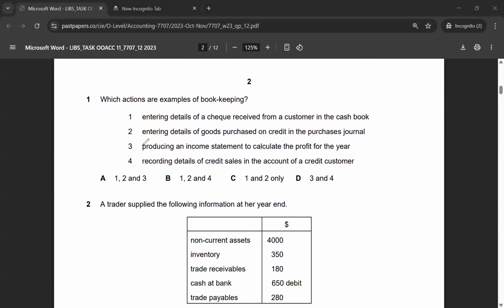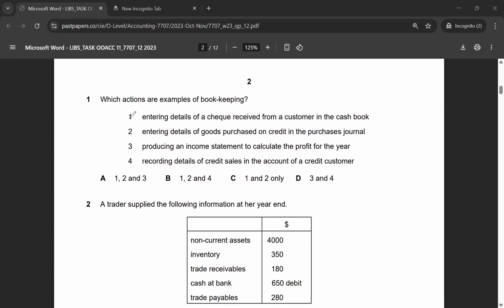We will get started with our first question. The first question is about bookkeeping. Even in May, June 2023, there was a question about bookkeeping. So let's look into the question.